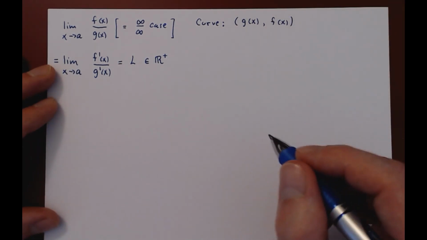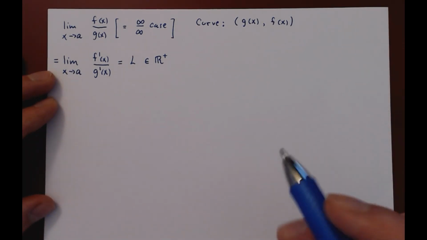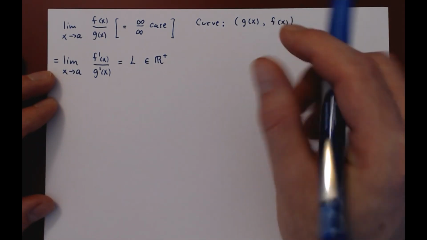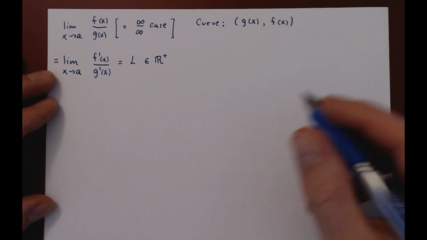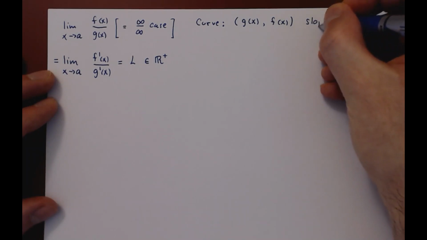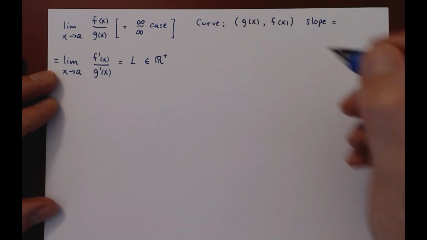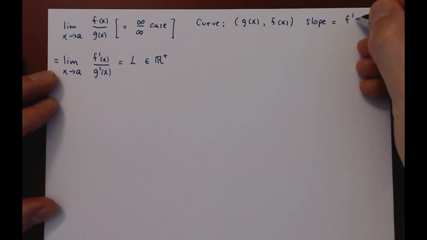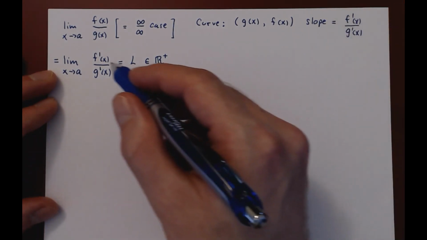And recall that in our proof of Cauchy's mean value theorem, we proved that at any value x, at the point g of x, f of x on this curve, the slope of the curve at this point happens to be f prime over g prime. Already we see a connection.